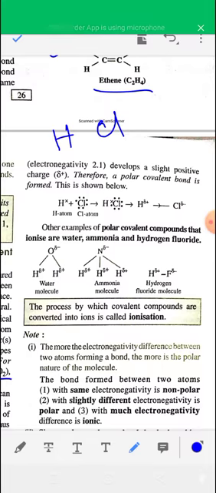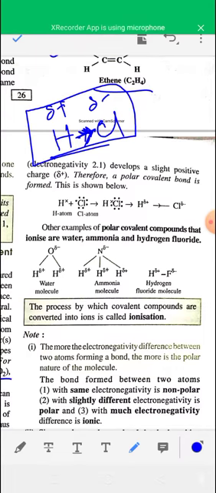Chlorine is more electronegative, so chlorine attracts the electron pair more than hydrogen towards itself, so chlorine gets a negative charge and hydrogen a positive charge. So HCl is a polar covalent compound with a polar covalent bond. A polar covalent bond is formed between two non-metal atoms having a large difference in electronegativity.